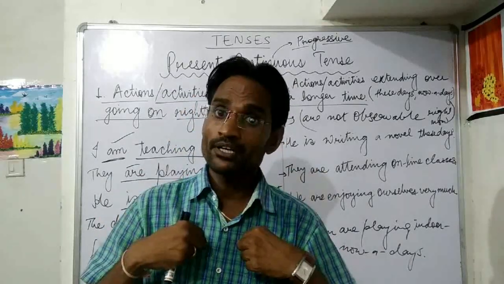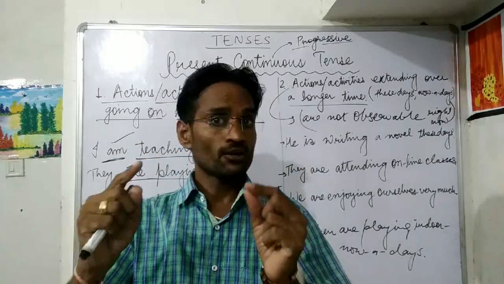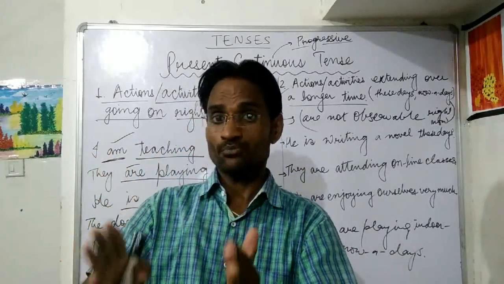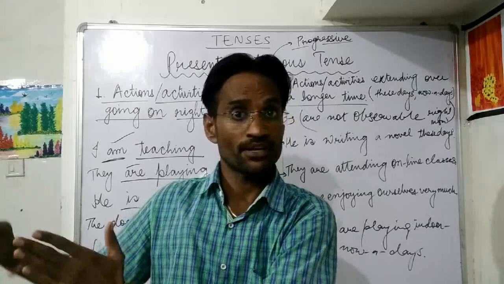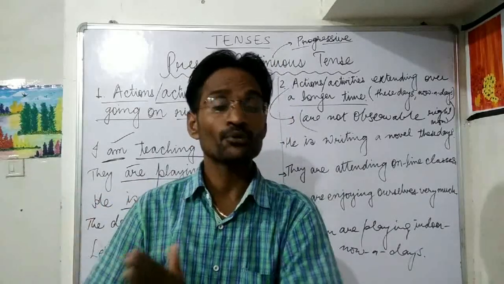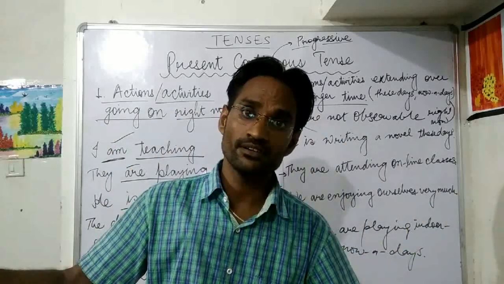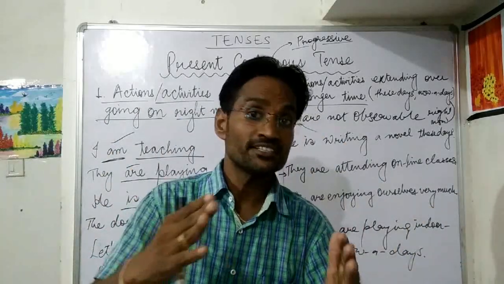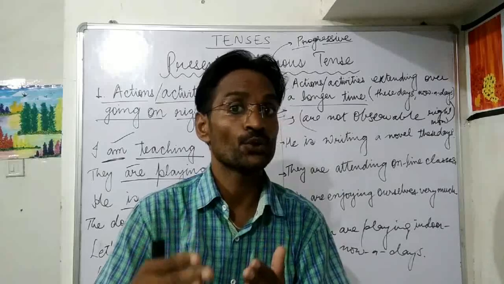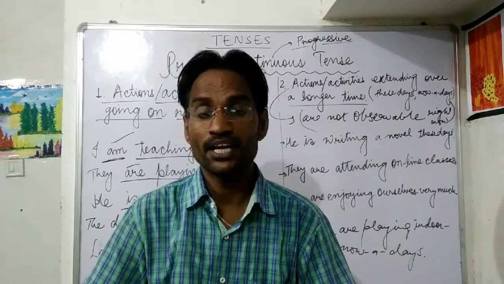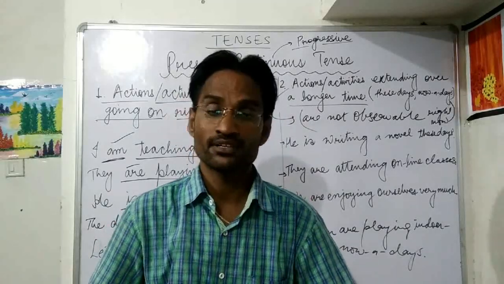Right now I am talking with you, and I am not talking about particular children or my children or anyone else's children that they are playing. They are not playing right now, but what am I telling you? That these days all children are playing indoor games. They are not playing outdoor games. Got it?